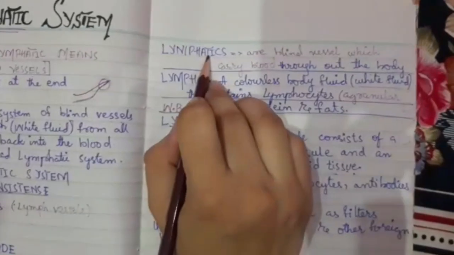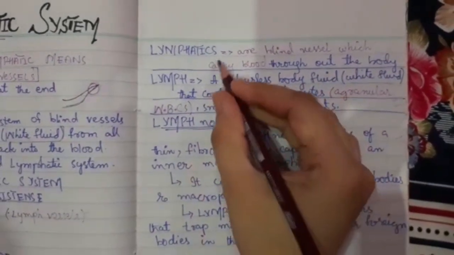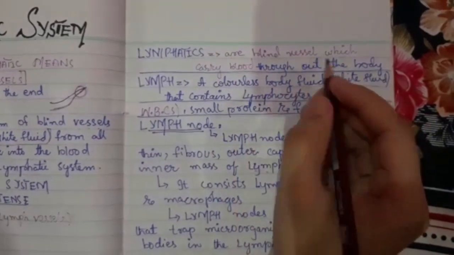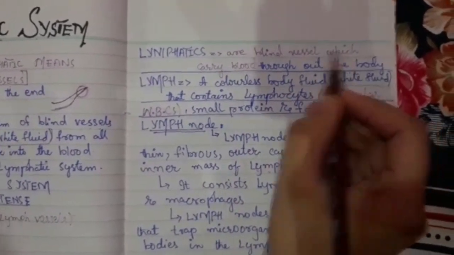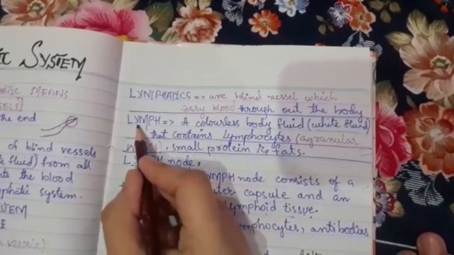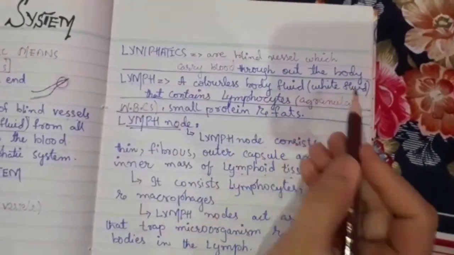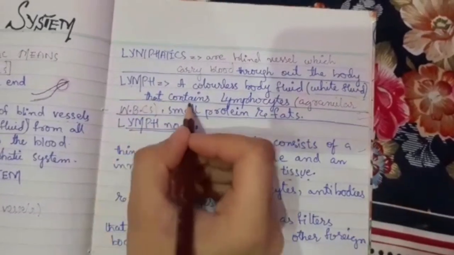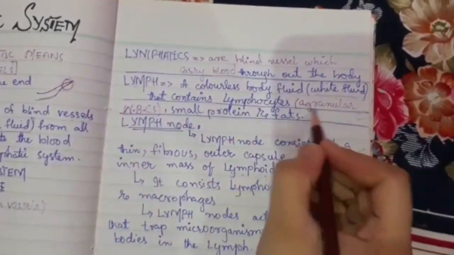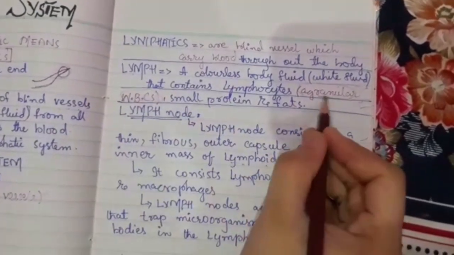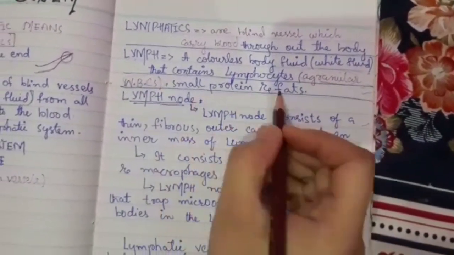Number 1 is lymphatic vessels. The definition of lymphatics is that they are blind vessels which carry lymph throughout the body. Number 2 is lymph, a colorless body fluid or white fluid that contains lymphocytes, which are WBCs. It is the agranular type of WBCs, with small proteins and fats.